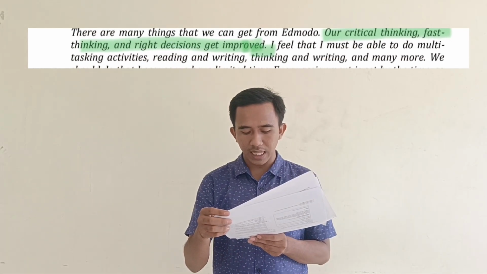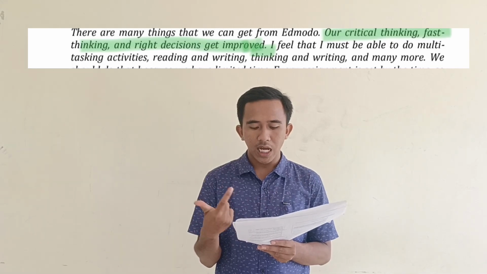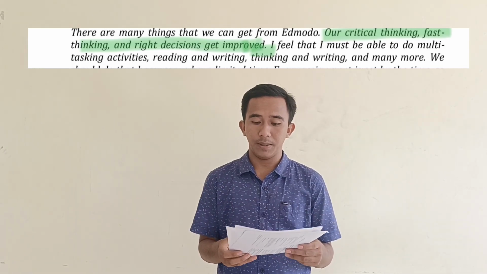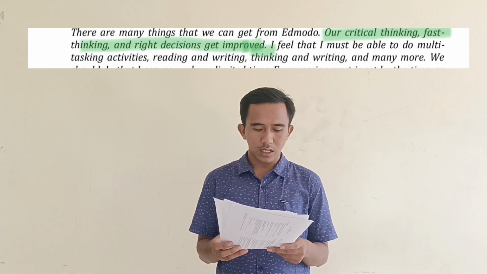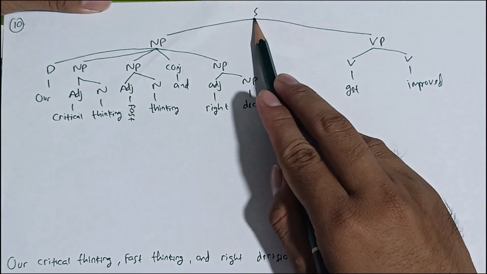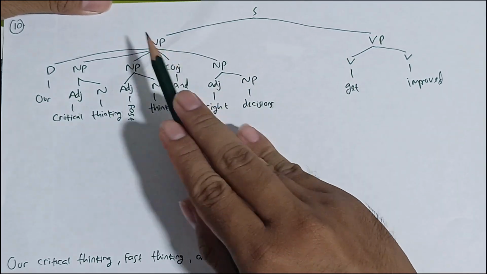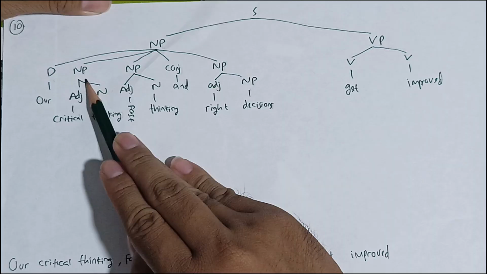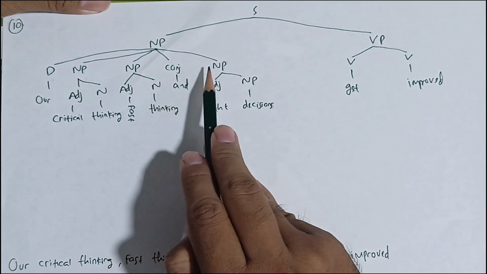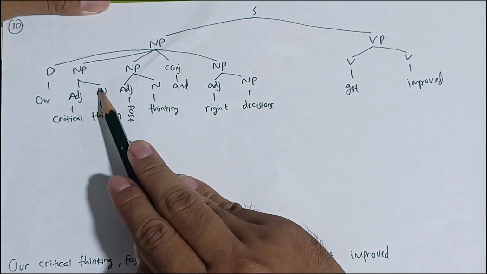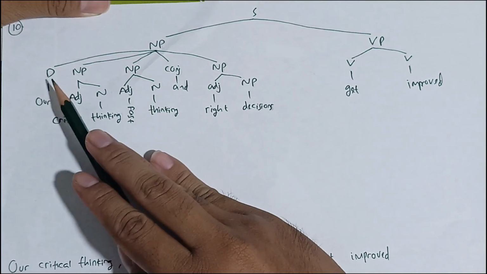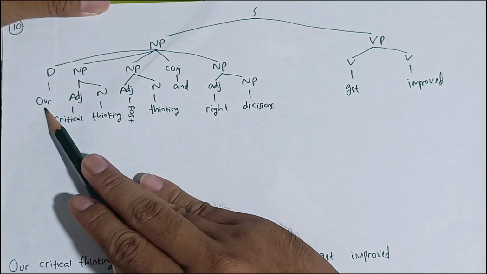And then the last sentence is "Our critical thinking, fast thinking, and right decisions get improved." This sentence is located on page 27. The last sentence is formed by a noun phrase and a verb phrase. The noun phrase is formed by determiner, noun phrase 1, noun phrase 2, conjunction, and noun phrase 3. So there are 3 noun phrases. Starting from the determiner, the determiner is our.